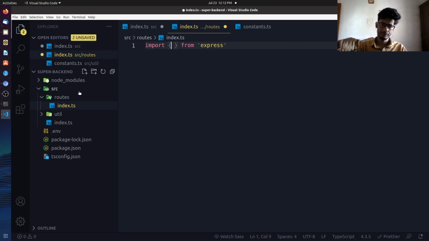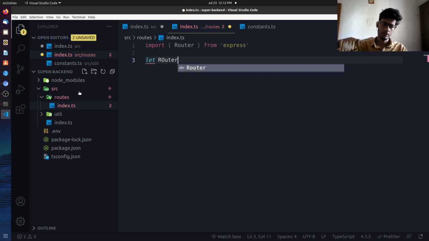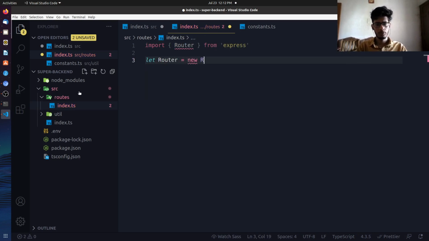So let's create a router now. Basically we'll say router is equal to Router. This should be small. Come on, this should be small.